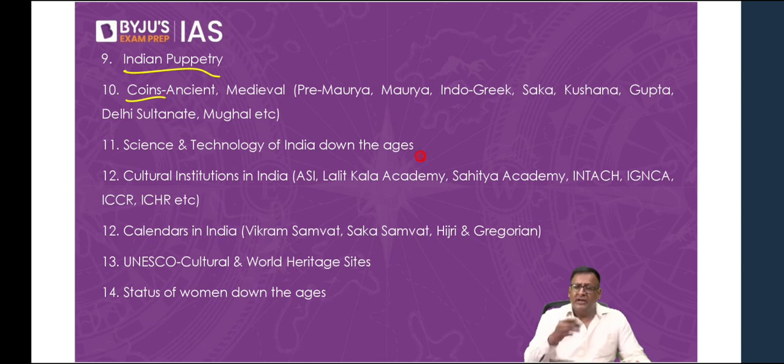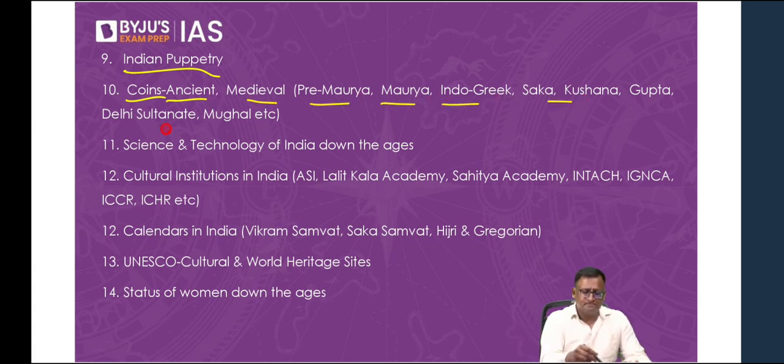Then we have coins from ancient to modern times, like ancient Indian coins. For example, we have seen the Bactrian Greeks or Indo-Greeks introduced, they were the first to introduce gold coins. Kushanas introduced gold coins on a large scale, and the Guptas introduced the largest amount of gold coins. So important coinage of various dynasties from ancient and medieval times: pre-Maurya, Maurya, Indo-Greek, Shaka, Kushana, Gupta, Delhi Sultanate coinage, Mughal coinage, etc.